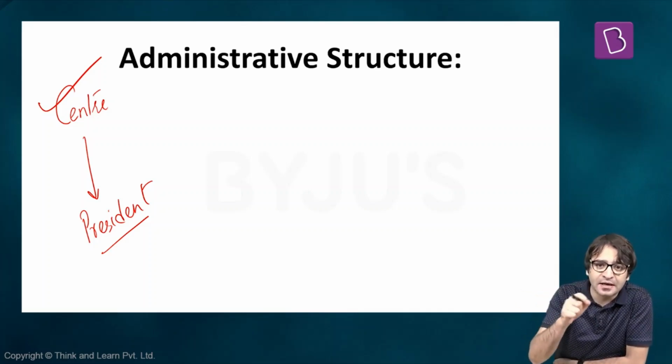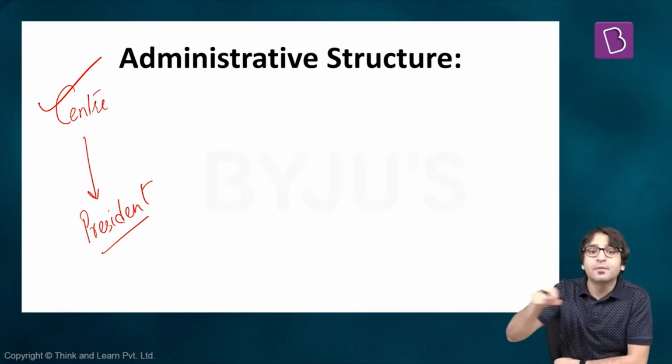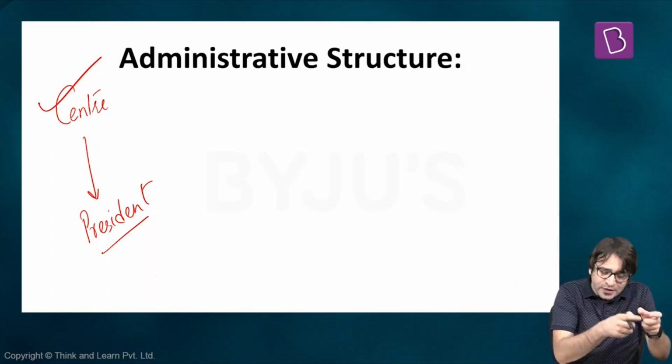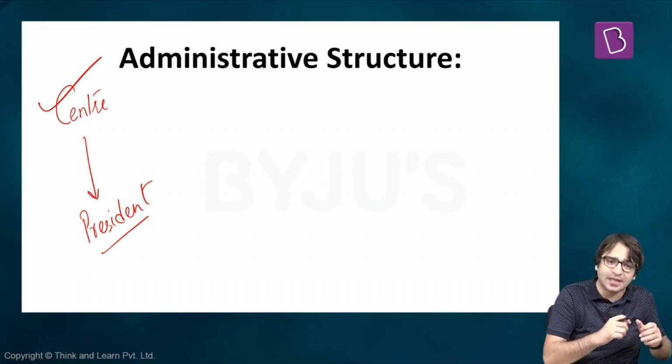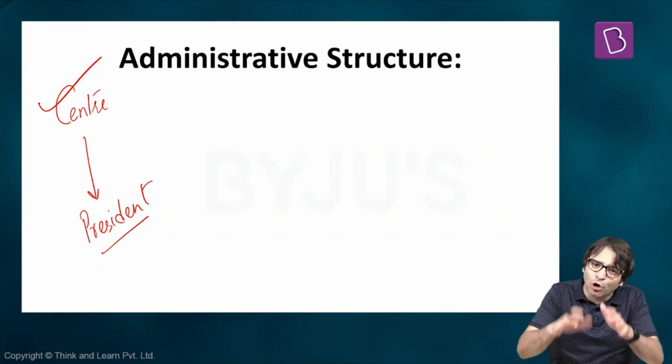If you look at Maharashtra, Gujarat, Karnataka, Tamil Nadu, 28 states that we have, who is the executive head of these states? Governor. Governor is the executive head of a state. But if union territories are directly controlled by the center, who is the executive head of the center? President. That means union territories, their executive head also is the President of India.